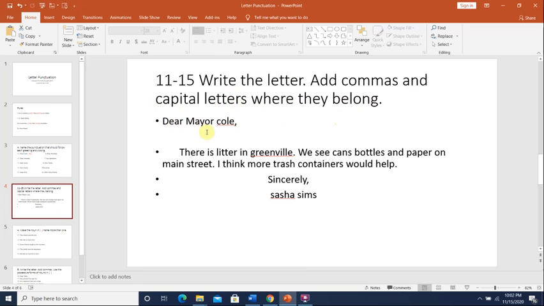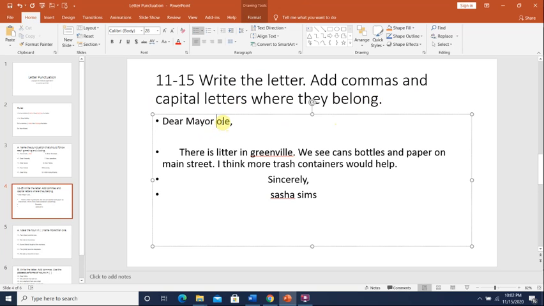Okay, so dear Mayor Cole. What is wrong here? Cole should be capital, because this is the name of the mayor, right? So dear Mayor Cole, I will make Cole with a capital letter. There is litter here, meaning garbage or rubbish, in Greenville. Greenville is the name of a place or a town, so Greenville should begin with a capital letter. Why? Because it's the name of a place. Okay? There is litter in Greenville.